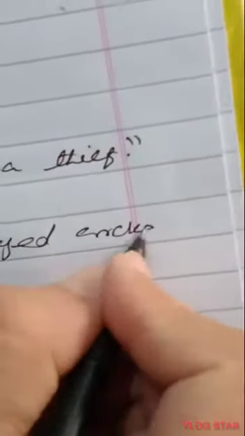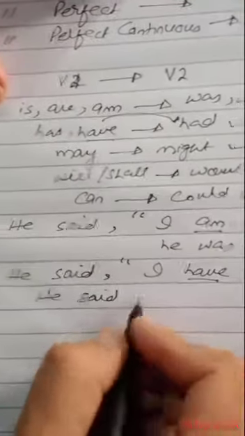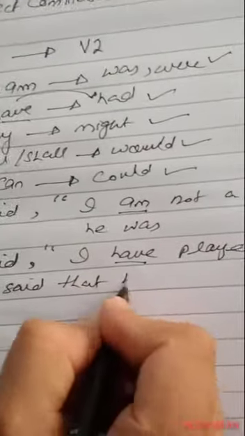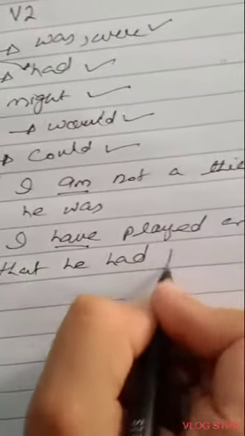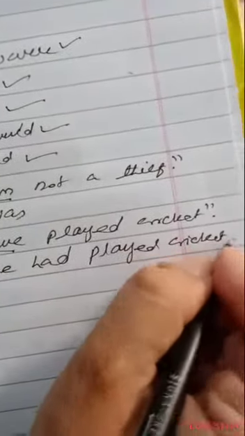Similarly, we can say that he said, I have played cricket. According to the rule, we can change have into had. So it will be, he said that he had played cricket, and so on. All the tenses will change accordingly.